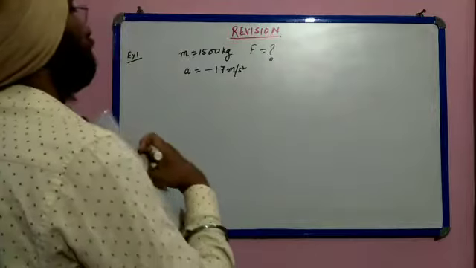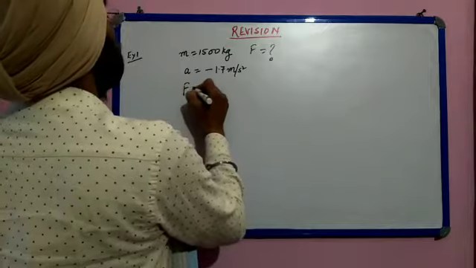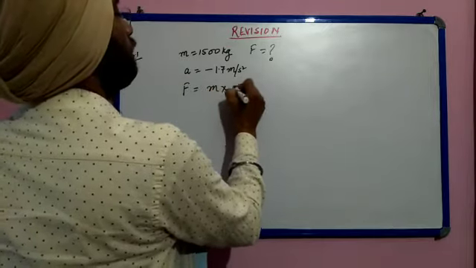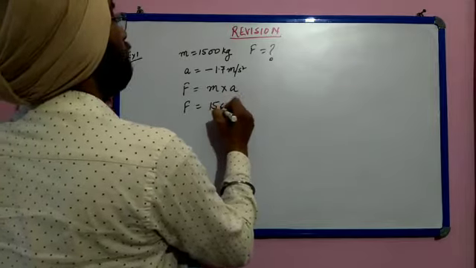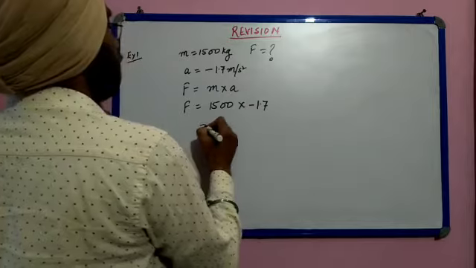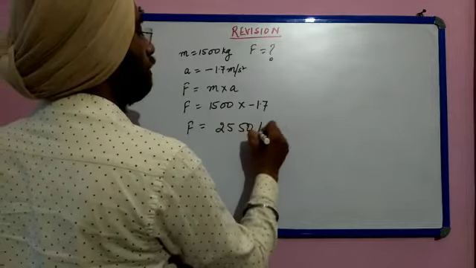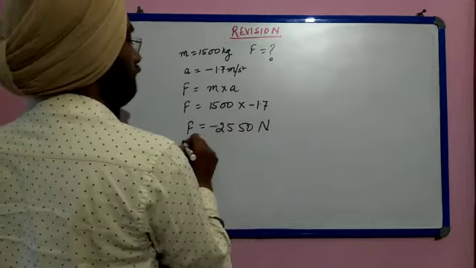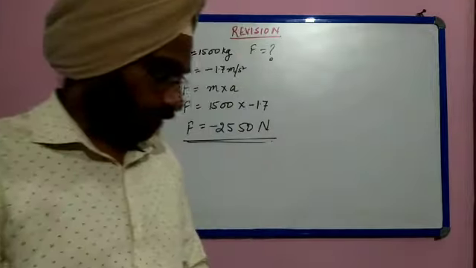So negative means, it is a simple question. Force is equal to mass into acceleration. So force is equal to 1500 into minus 1.7. If you calculate, it comes out to be 2550 Newton with minus sign. So this is the answer of this question.